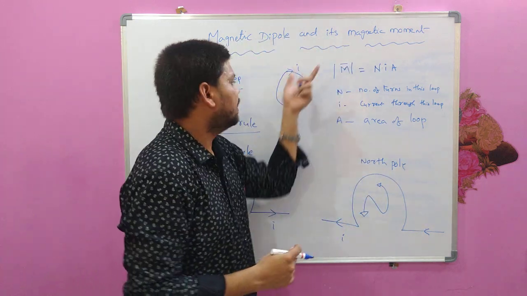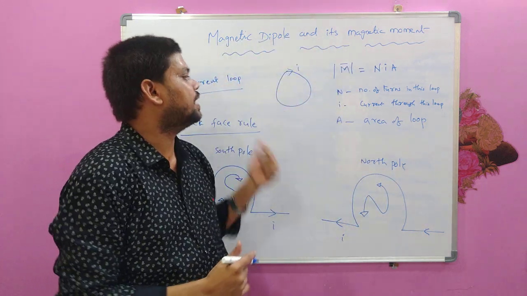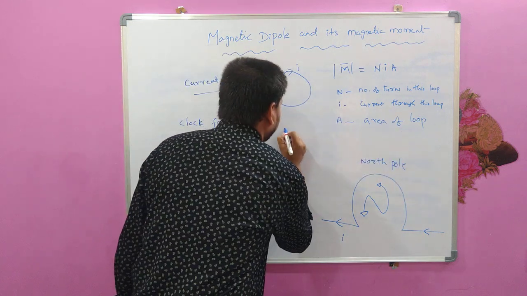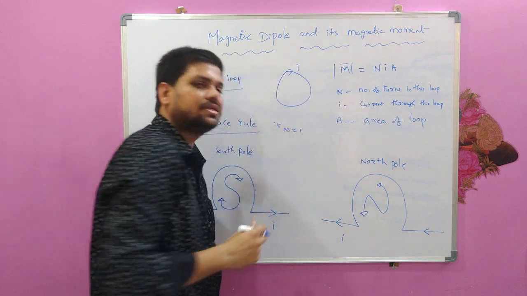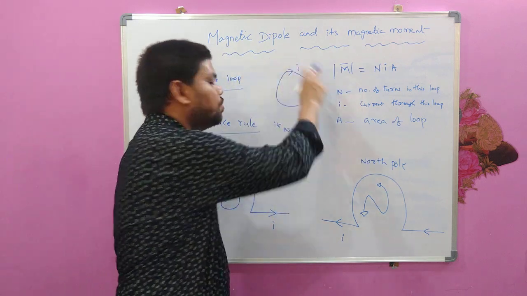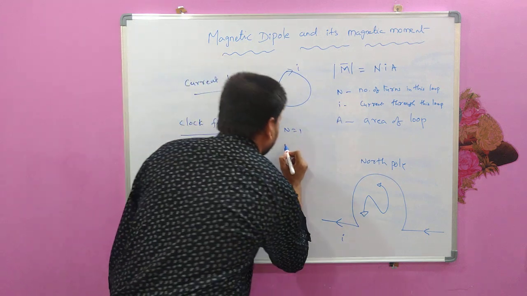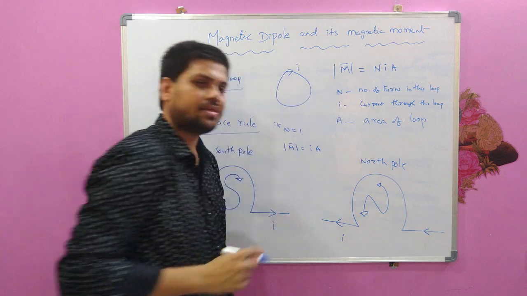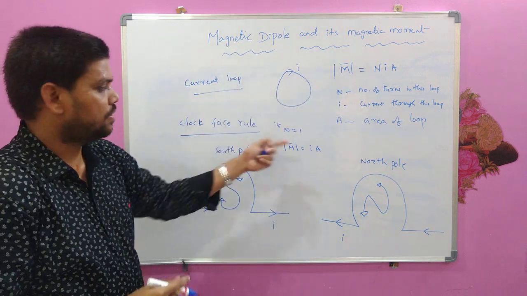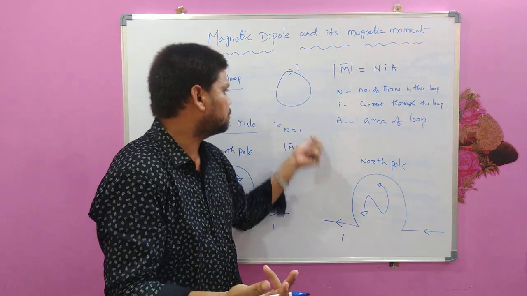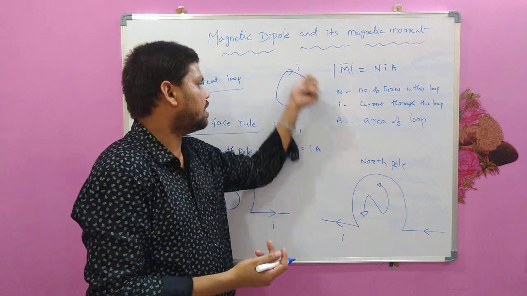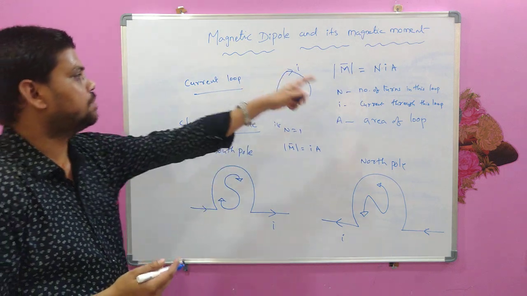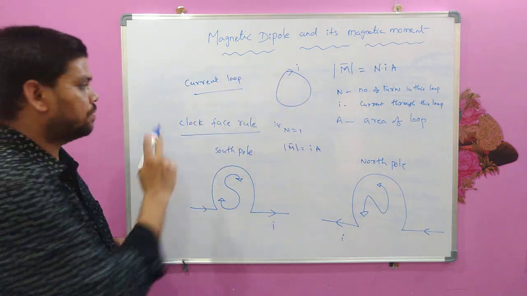Depending on the shape of this conductor, the area will change, right? So for example, if N is 1, that means the number of turns in this current loop is 1. In that case, the magnetic moment will be simply I into A. The magnitude of the magnetic moment will be simply the current passing through that loop multiplied by the area of that loop. So this is about the magnitude of the magnetic moment of this magnetic dipole.